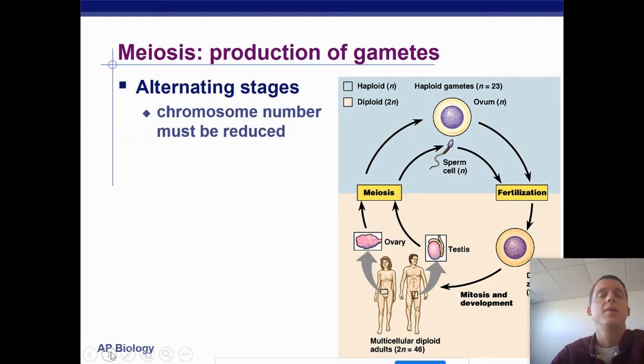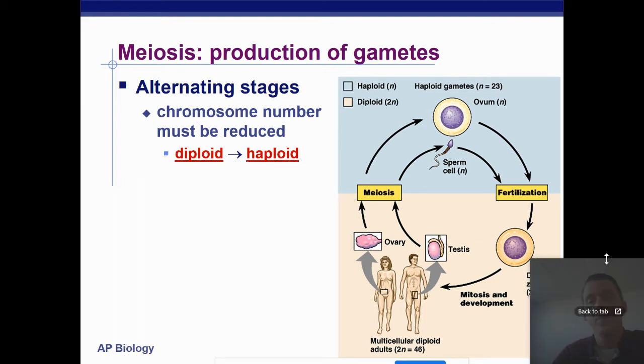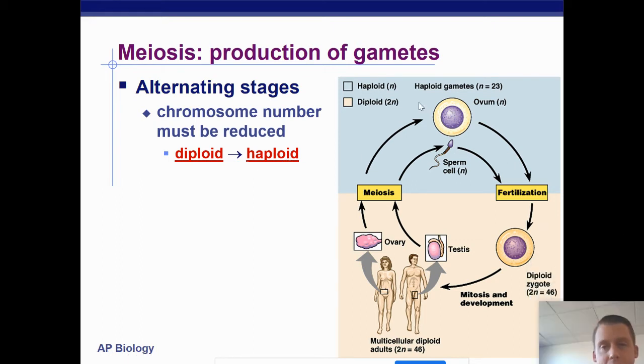All right. So, in order for meiosis to work, the chromosome number must be reduced from a diploid cell to a half or haploid cell. We see that happening in this picture. We have a male and a female here in very specific organs in each of these people, in either the testes or the ovaries. Meiosis will occur, halving the number of chromosomes to make a haploid sperm cell with 23 chromosomes and a haploid egg cell with 23 chromosomes.